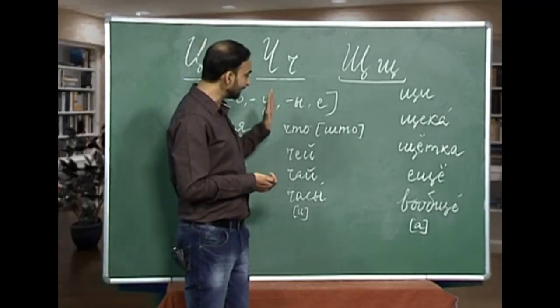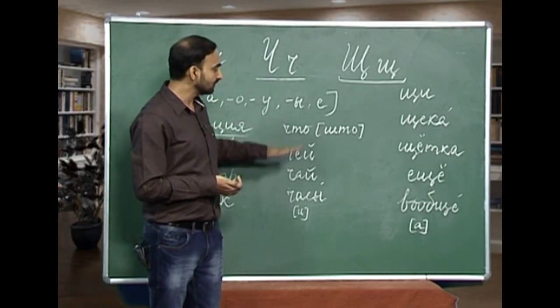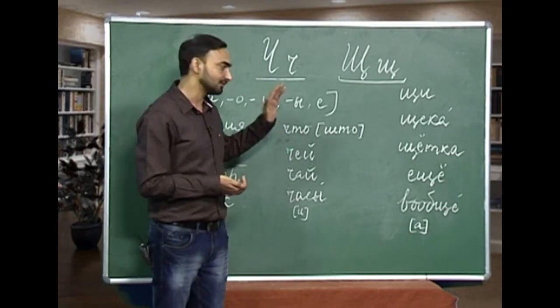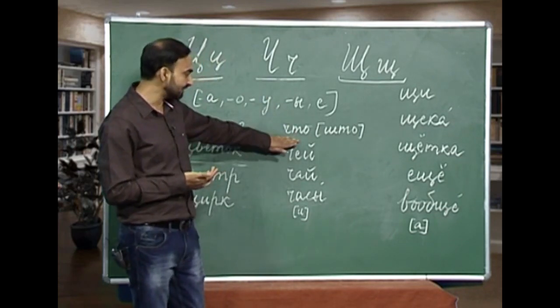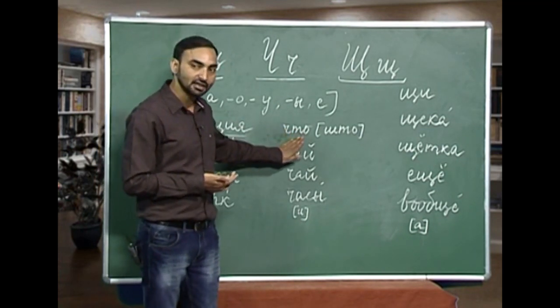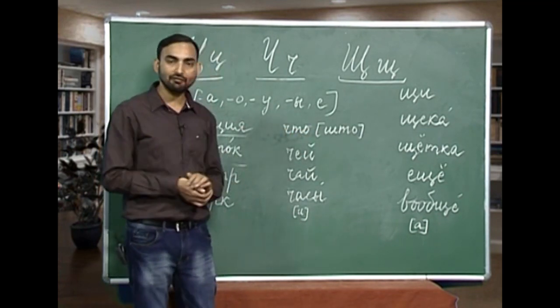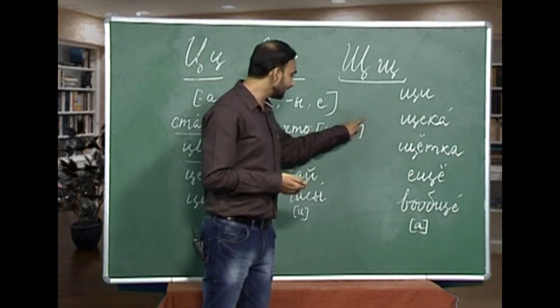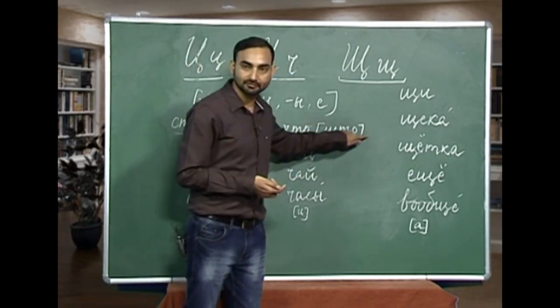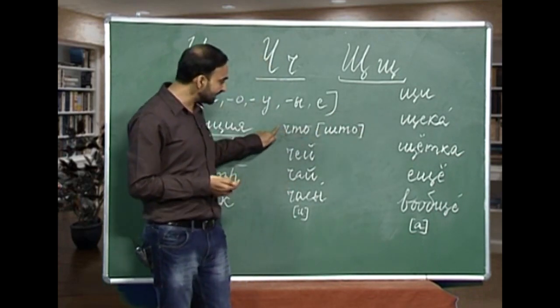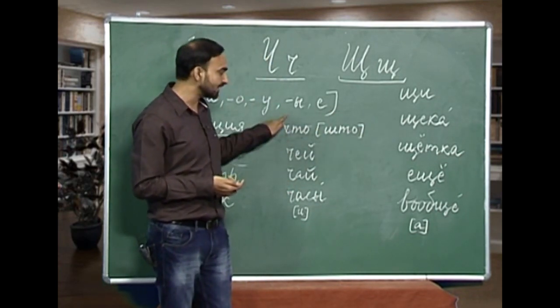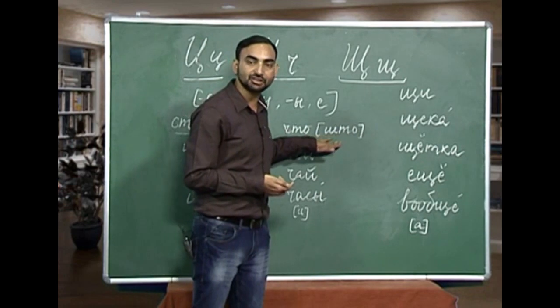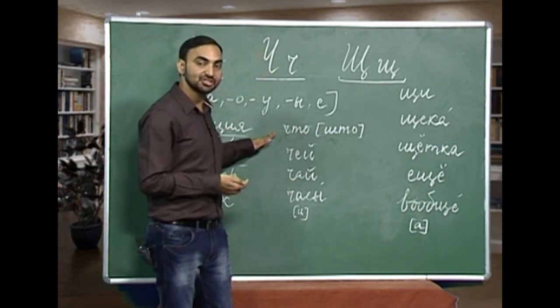Okay, I have written some words from this letter. So, we will try to pronounce them correctly. The first word we have is ch, t, o. How will you pronounce this word? Let me tell you in the beginning that this is an exception. Here this letter ch is pronounced as sh, not as ch.